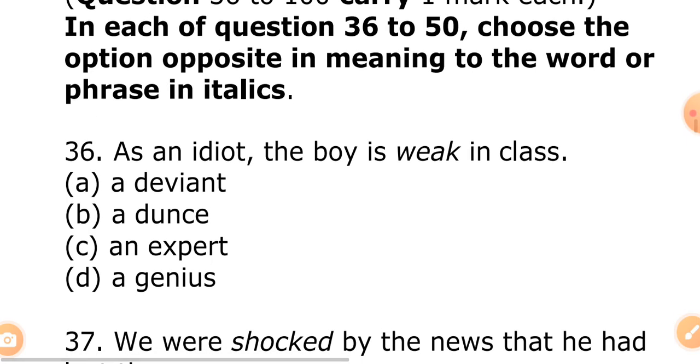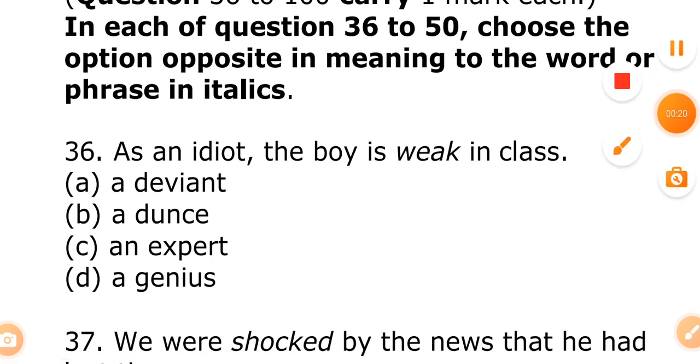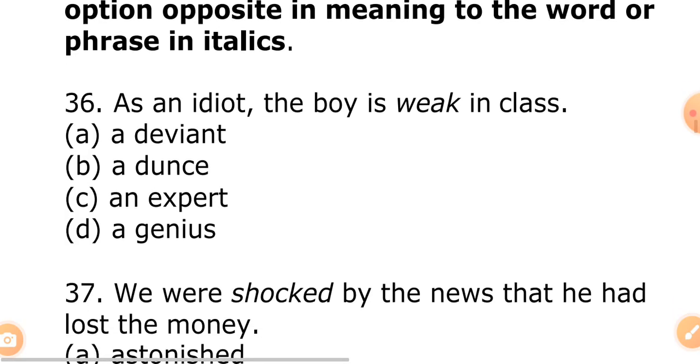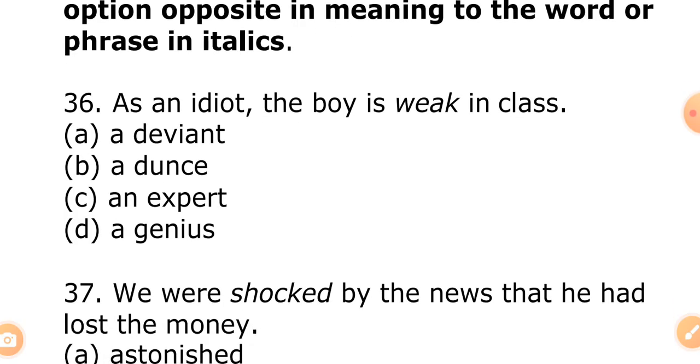It's very, very important. In each of the questions, choose the option opposite in meaning to the word or phrase in italics. In each of the questions, opposite in meaning, now pay attention. We're talking about antonyms now, opposite in meaning.